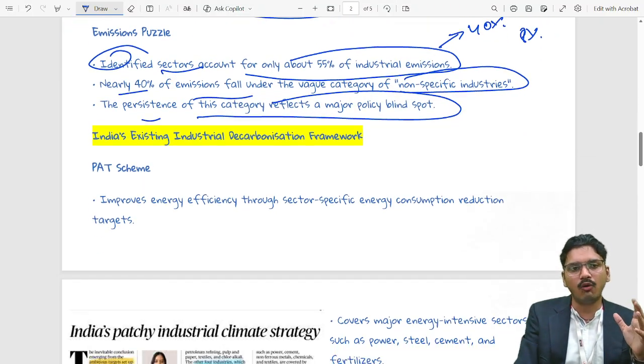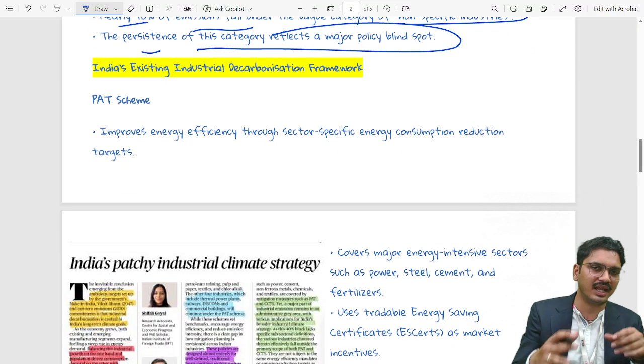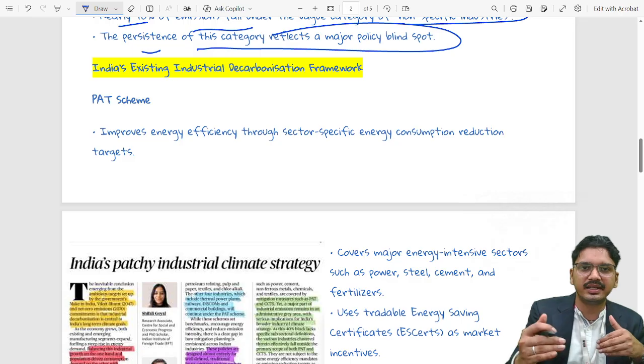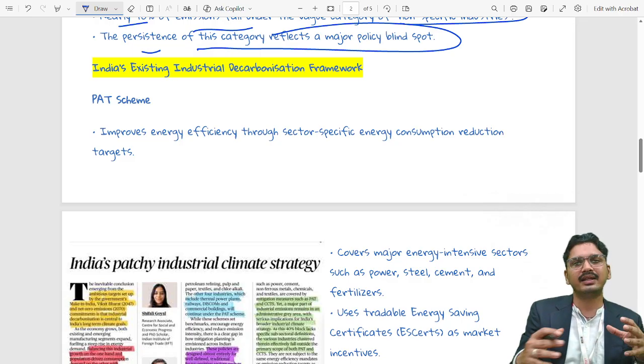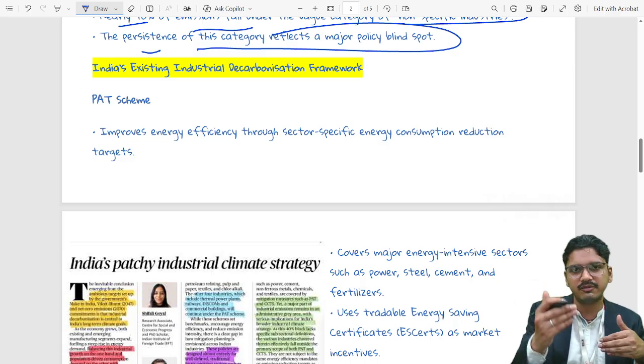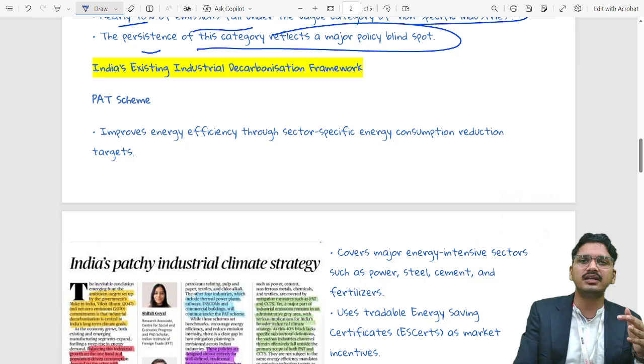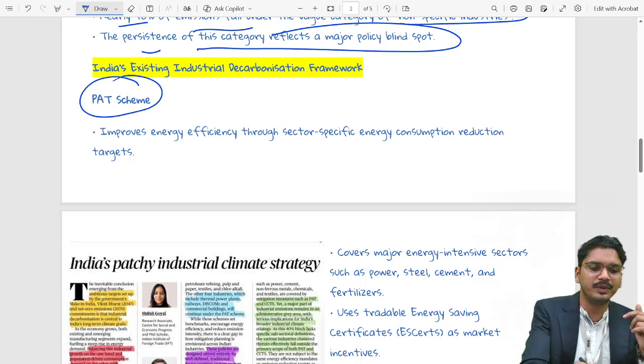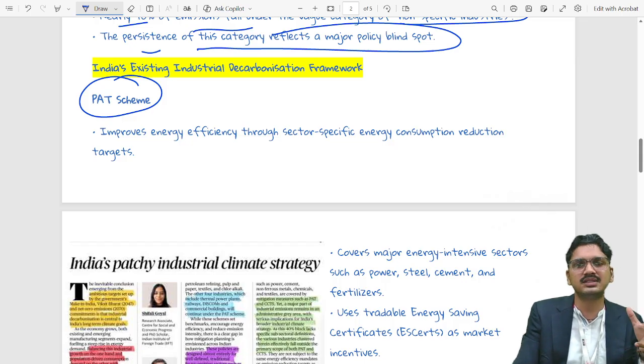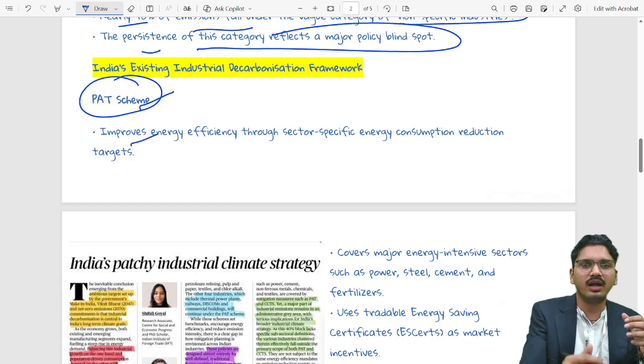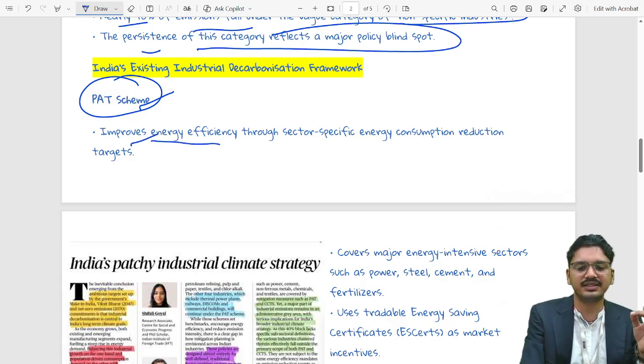Okay, we have now understood there is a major challenge in place, which we will see categorically in the challenges part. Before that, let's revise India's existing industrial decarbonization framework in place, and then we will see why it is falling short to address the problem pointed out by this BTR report, BTR1. The first would be the Perform, Achieve and Trade scheme, PAT scheme, under which energy efficiency improves through sector-specific energy consumption reduction targets.